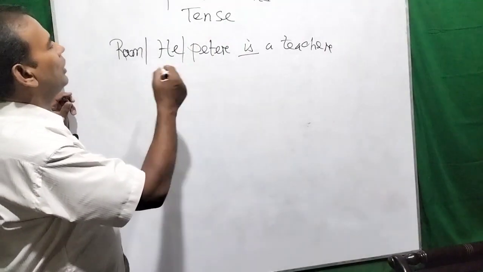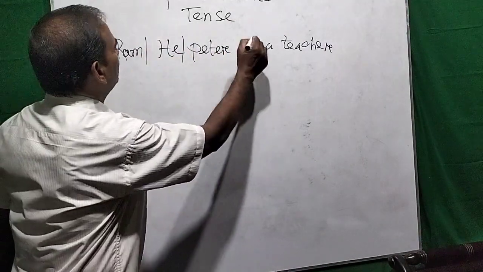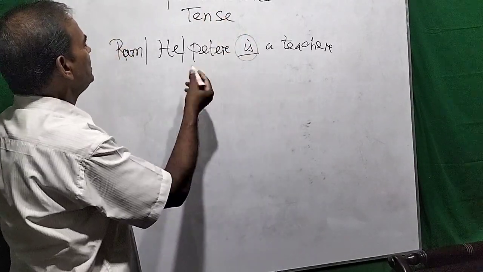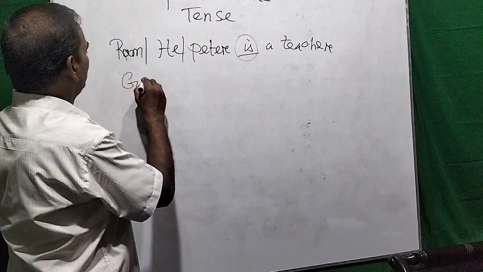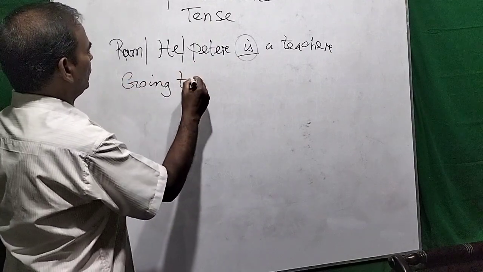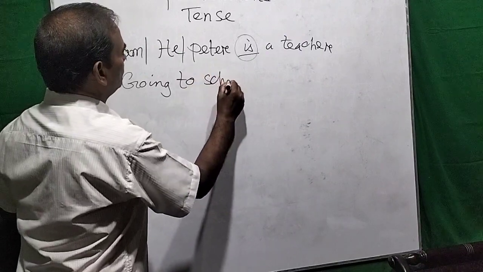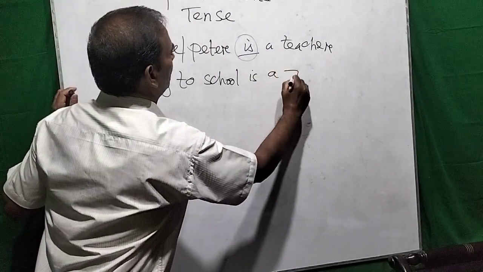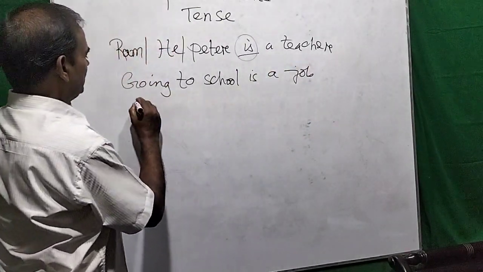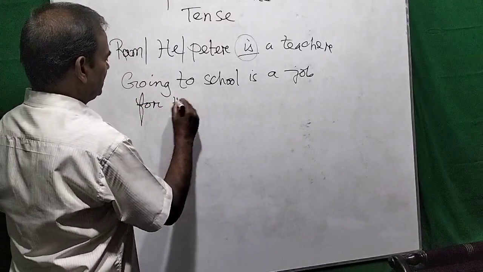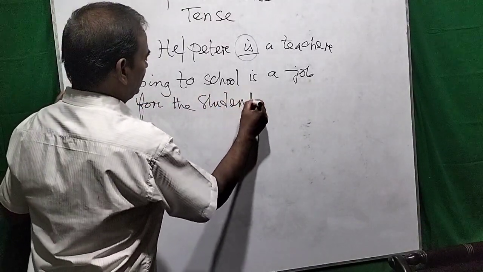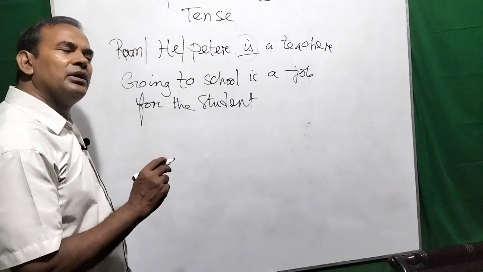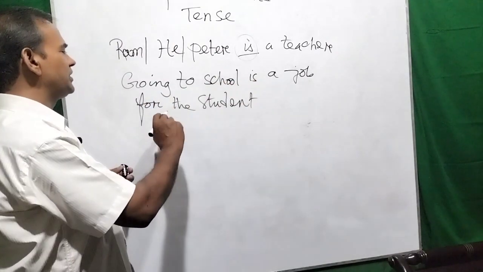All these are third person singular number, and this type of subject takes the verb to be. So: going to school is a job for the students.